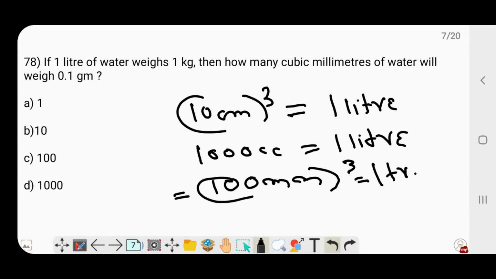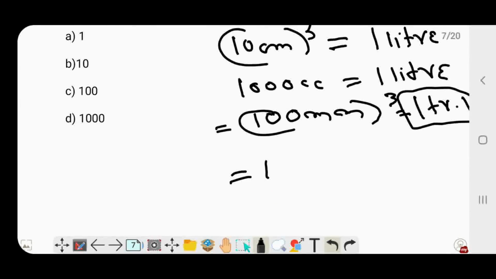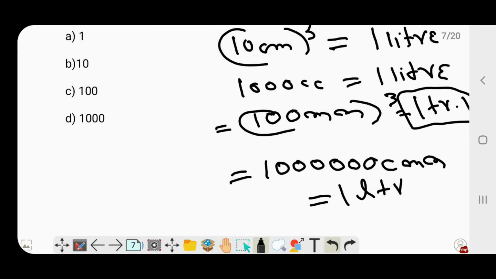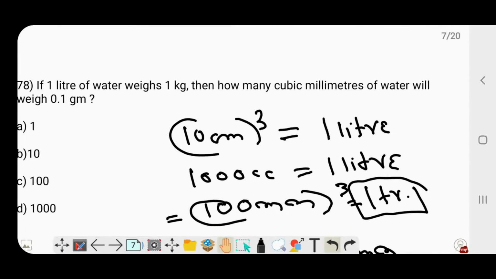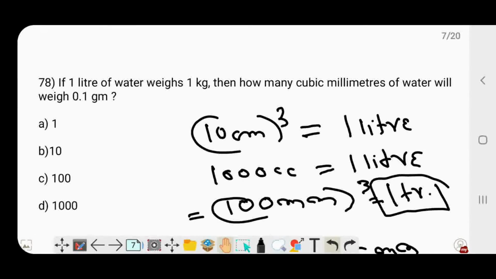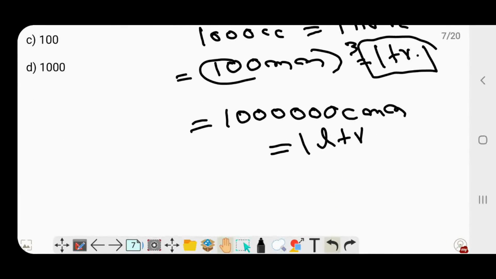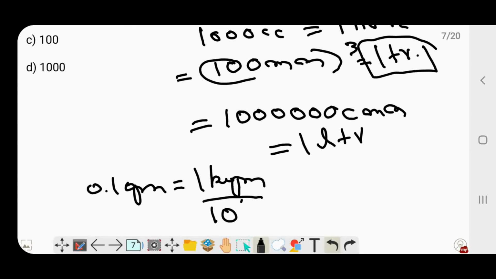So this is something which we need to know. A 100 millimeter cube will give us 10 to the power 6, or 1 million cubic millimeters, 6 zeros. This is equivalent to 1 liter. So when the question says 1 liter of water weighs 1 kg, then how many cubic millimeters of water will weigh 0.1 gram? We know that 0.1 gram is equal to 1 kilogram divided by 10 to the power 4, 10,000.